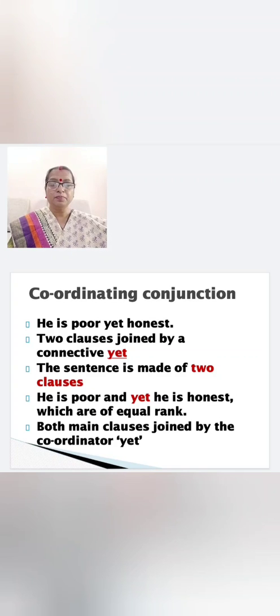Let us study coordinating conjunctions. "He is poor yet honest." Here there are two clauses and they are joined by "yet." He is poor and yet he is honest. They are of equal rank. That means they are both main clauses.